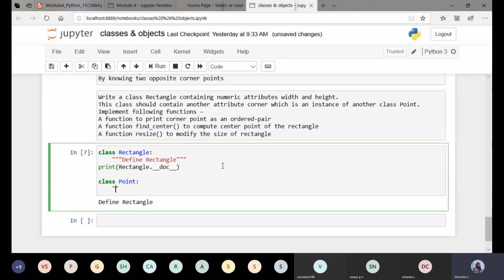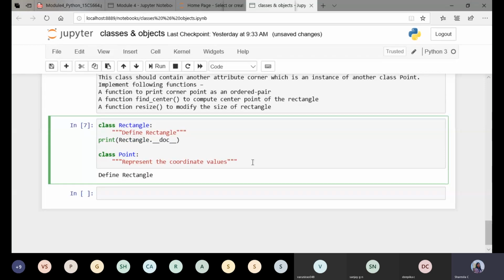Within the point, I'll give a string to represent the coordinate values. In a similar way, if you want to print it, you can print point dot underscore underscore doc followed by underscore underscore. You can see this string will be printed as output.